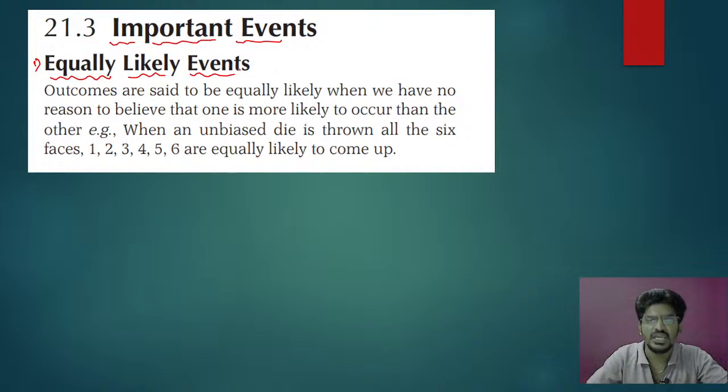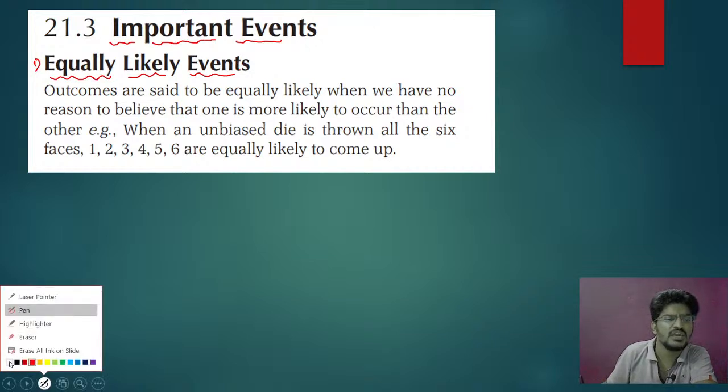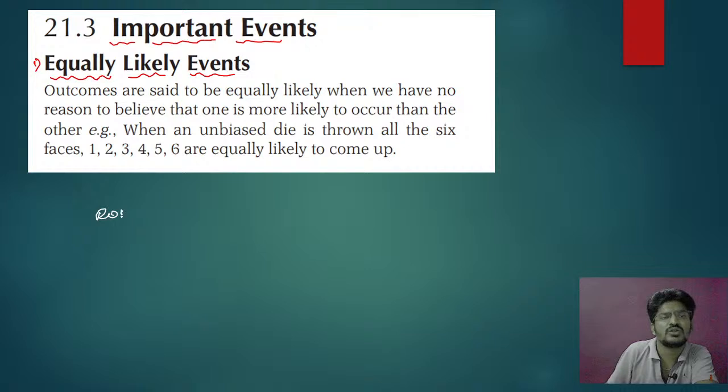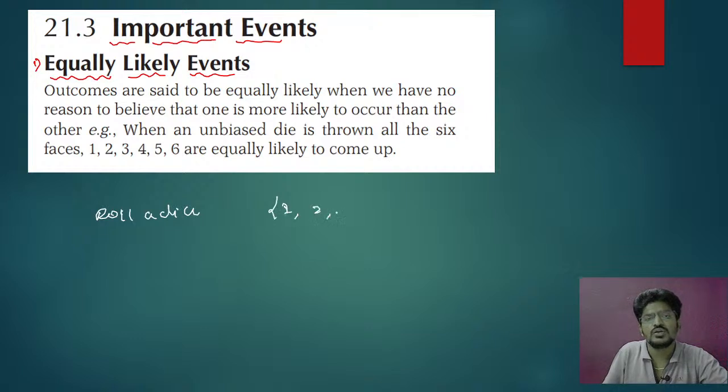Equally likely event means you just see, if I roll a dice, what will be the sample space? 1, 2, 3, 4, 5 and 6.